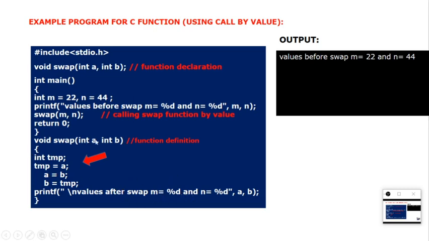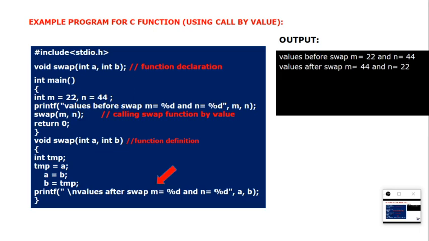Now as we assume that a is m and b is equal to n, right? Now what happens if I print m value is equal to %d, a? So what it is printing, 22, and if I print n is equal to %d, that is b. So what it is printing? 44. So what happened? The values are swapped. So m value has become n and n value has become m.